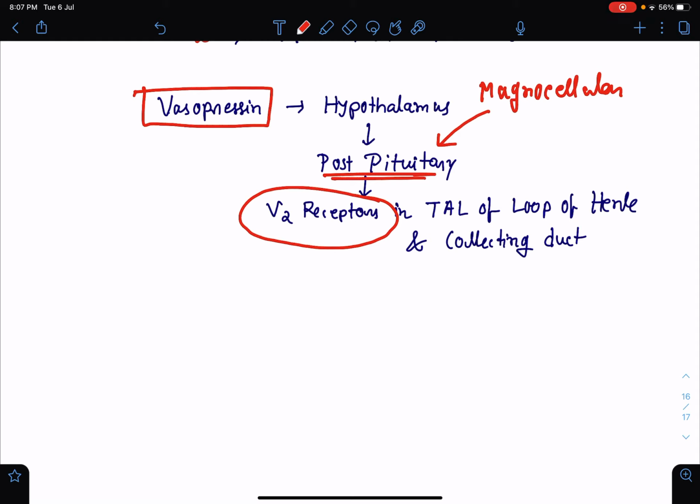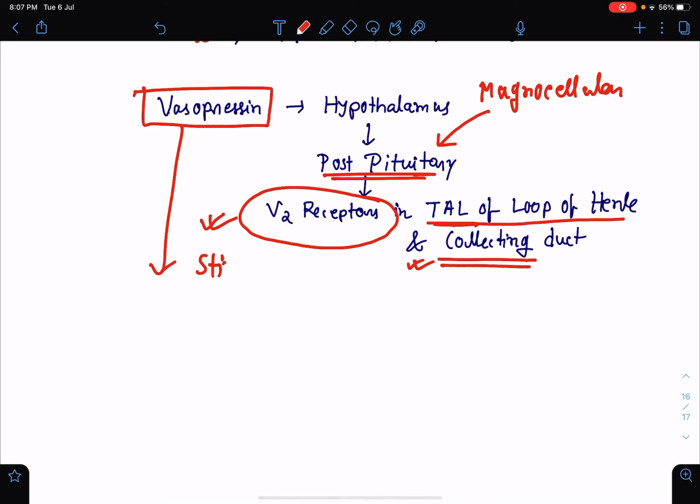And these V2 receptors are present in the thick ascending limb of loop of Henle and in the principal cells of collecting duct. So when this vasopressin is released from the posterior pituitary, they act on the V2 receptors in the thick ascending limb of loop of Henle and the collecting duct, and in turn they lead to absorption of free water. Now, what is the stimulus for release of vasopressin?